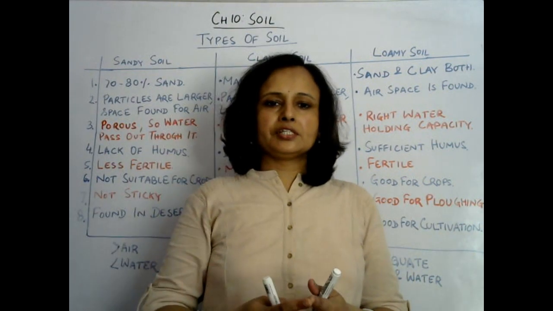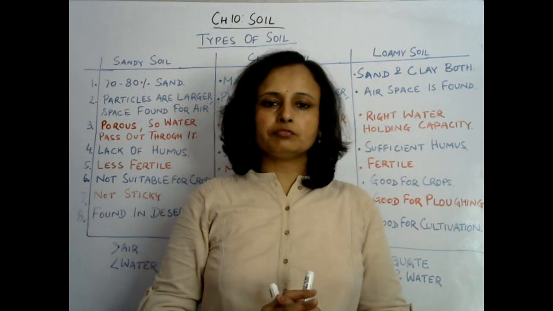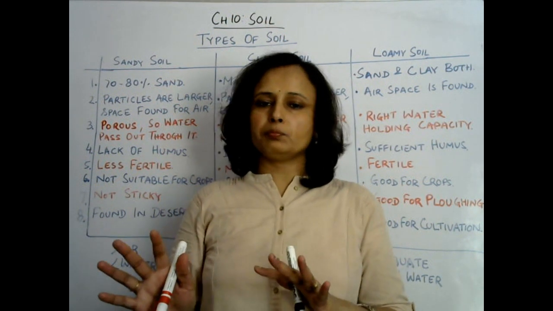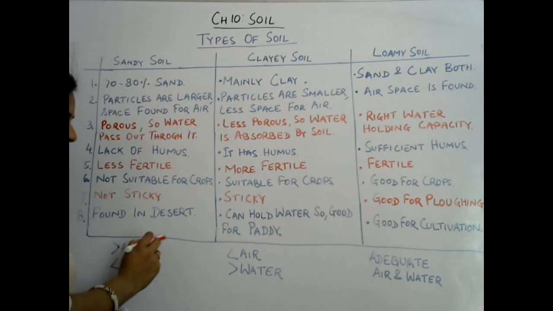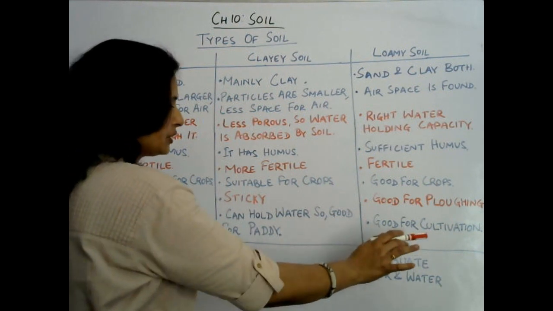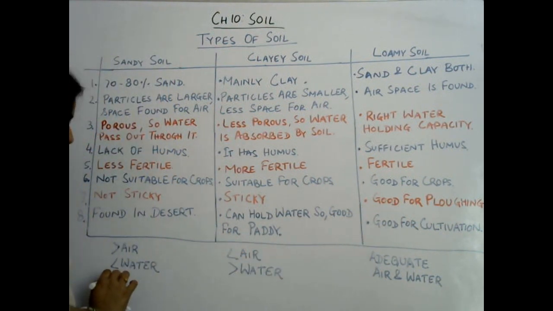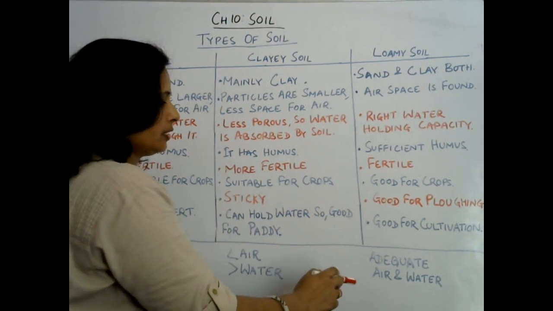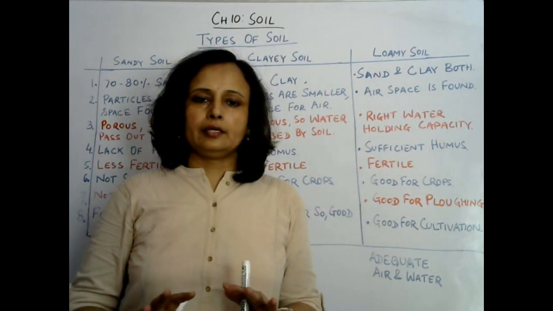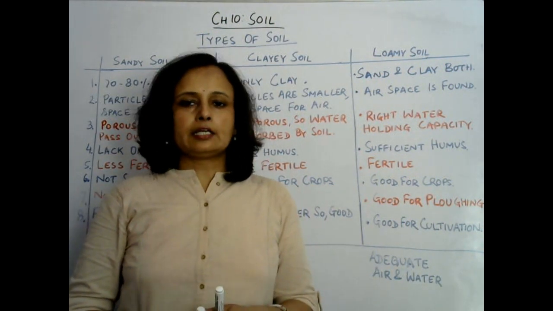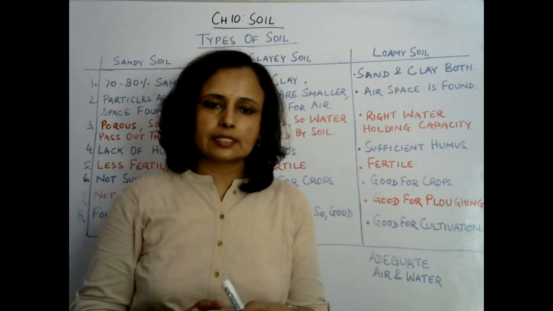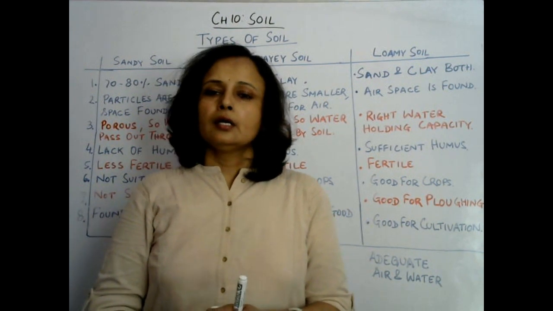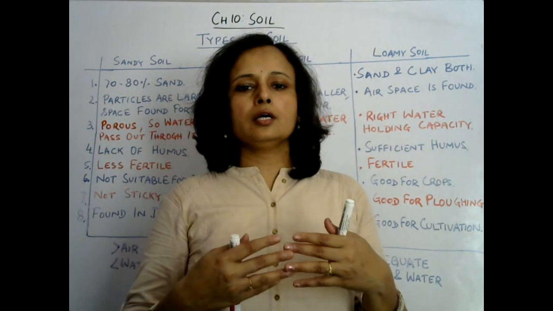So what is our observation? Sandy soil is not much good for plants, clay is good for plants, and loamy is also good for plants. And if we talk about air, sandy has more air, clay has less air, and loamy has an adequate amount of air and water. Sandy has less water, clay has more water, and loamy has a balanced amount of air and water. In that way we can see that loamy soil is good for all kinds of crops. It has all the good characteristics that should be there for growing crops, that is for cultivation.